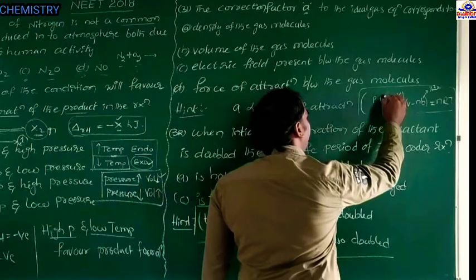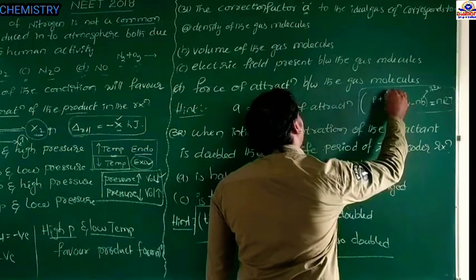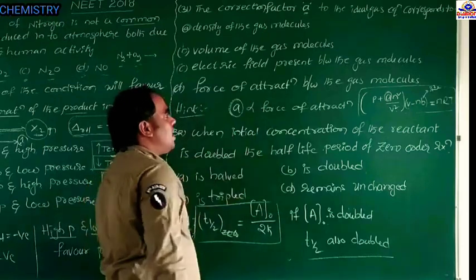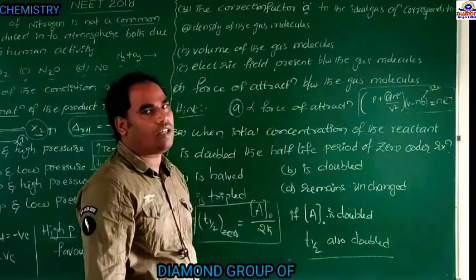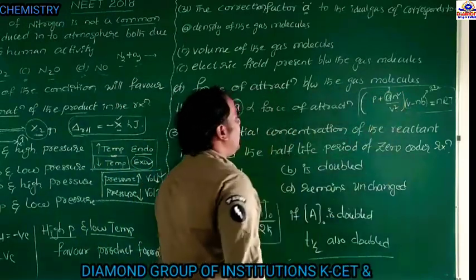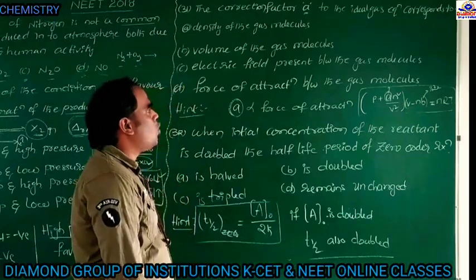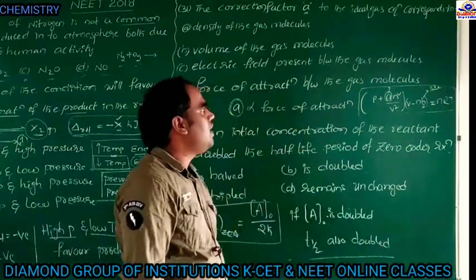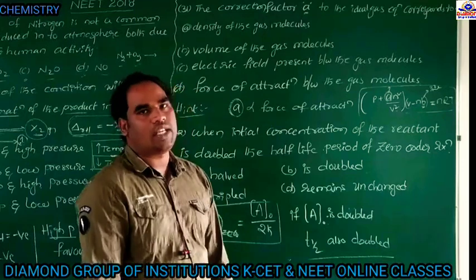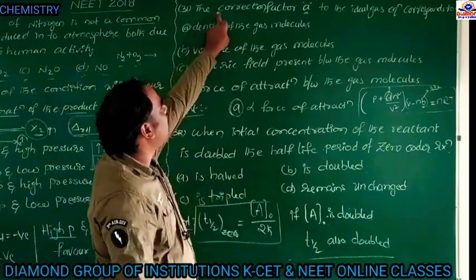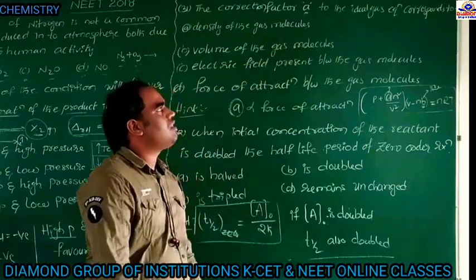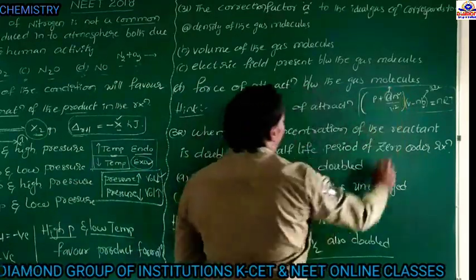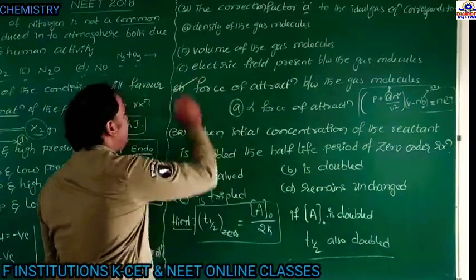A is directly proportional to the force of attraction, because A is a correction factor for the force of attraction between the gas molecules. And B is a correction factor for molecule size. But the question is about the correction factor A, so it refers to the force of attraction between the gas molecules. Option D is the answer.